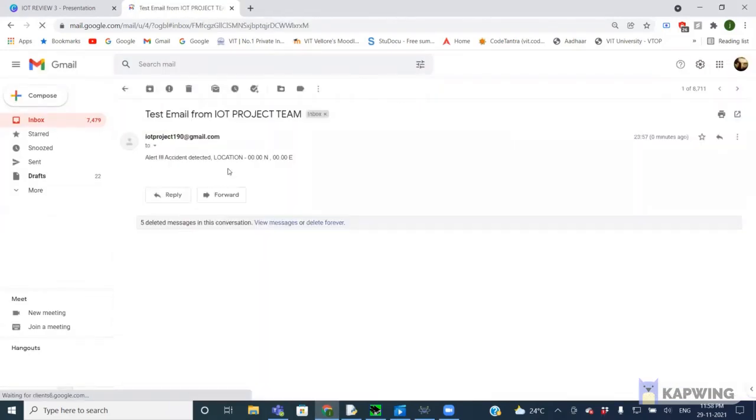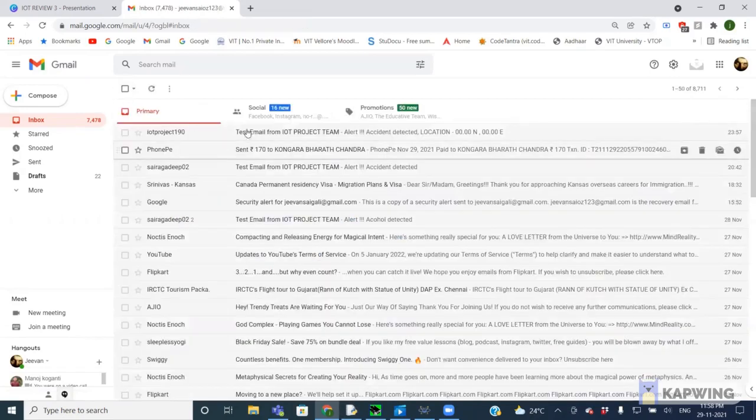Here we got the message: alert, accident detected, and the location. As we are doing this in the software virtually, here we are not going to see the location. If we do the hardware, we can see the location, the longitude and latitude values.